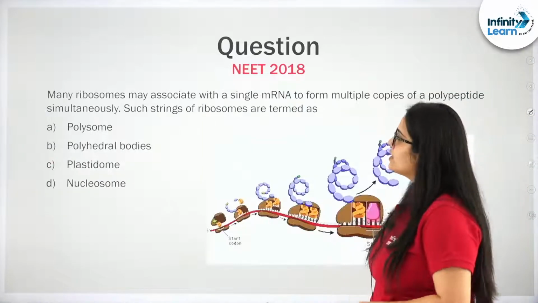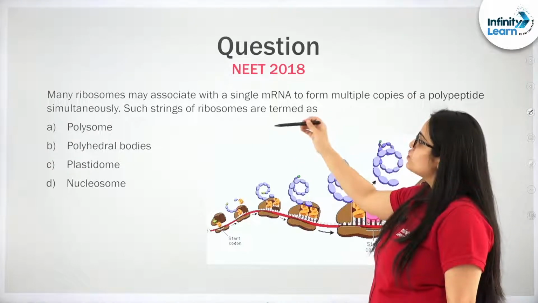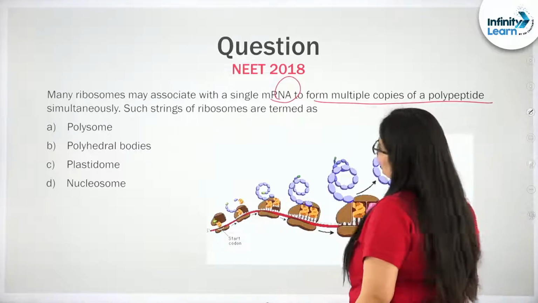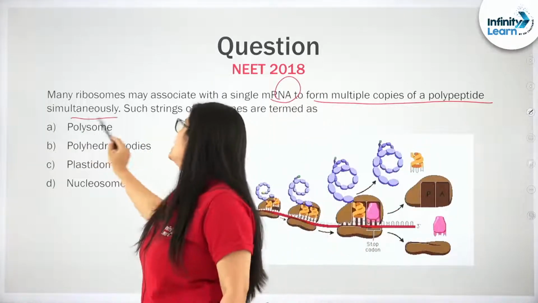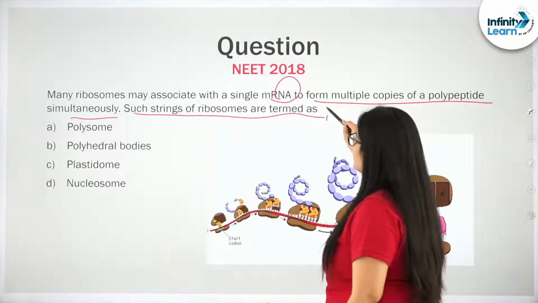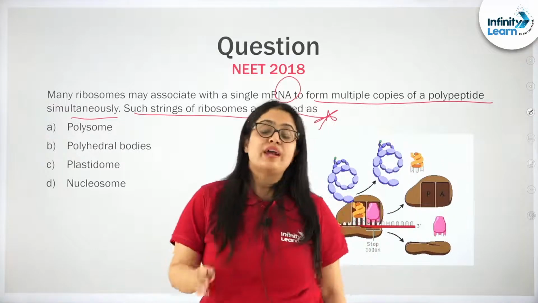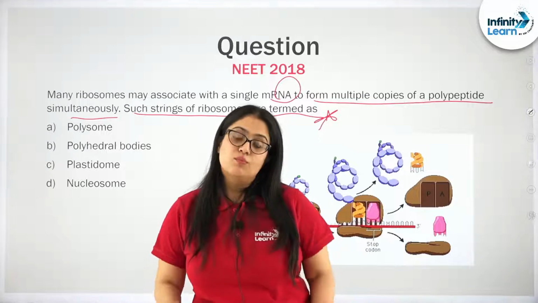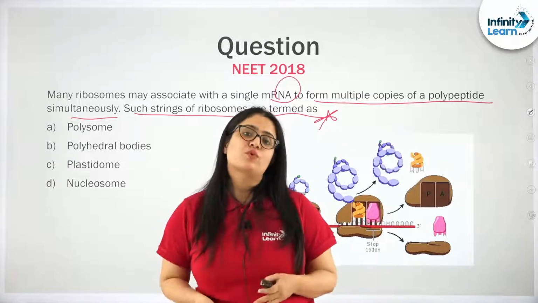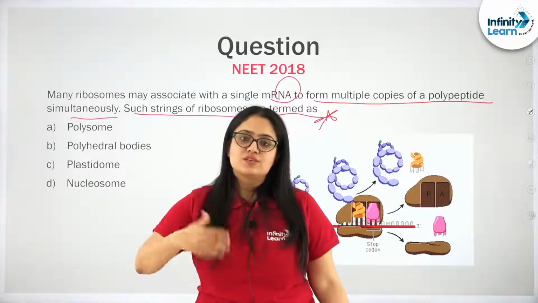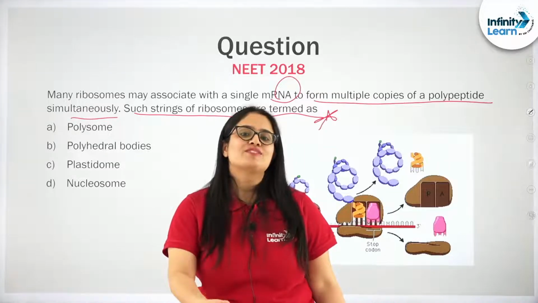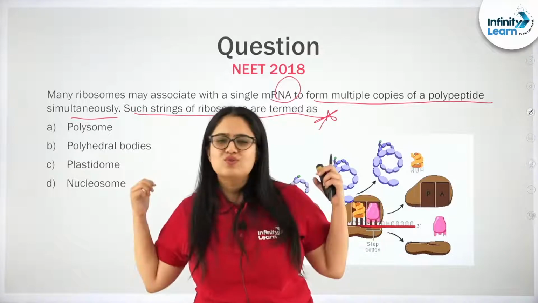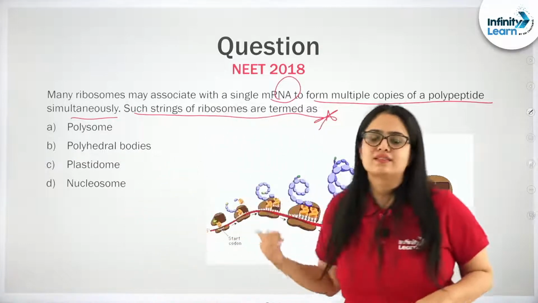Next question, students. Many ribosomes may associate in a single mRNA to form multiple copies of a polypeptide simultaneously. Such a string of ribosomes is termed as... See students, till now NTA has asked this question more than 2 times, right? So this question has a very high frequency of getting repeated, and even the language is almost the same, and again this question is asked.